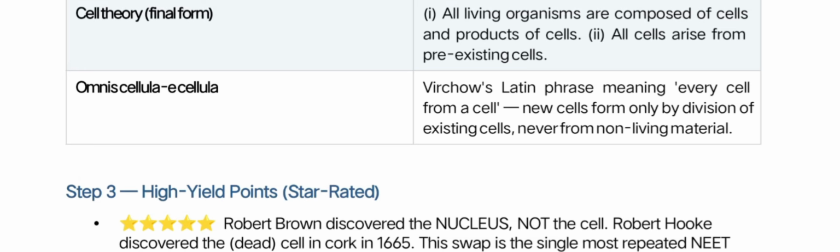No newly forming cells come from non-living material.